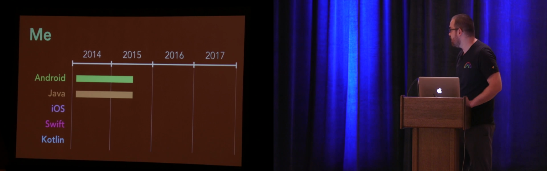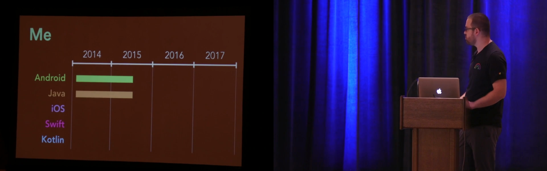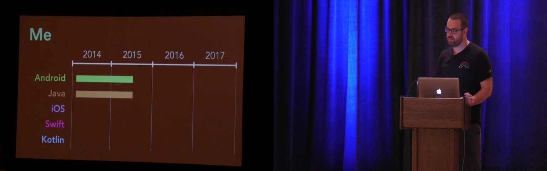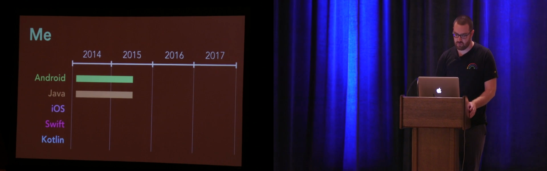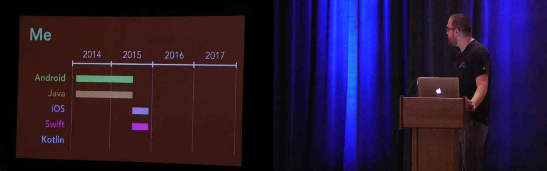So first of all, a little bit about me and why I'm here giving this talk. I've been doing Android development for about 3.5 years now. My first experience with mobile development was an Android and Java project for about 1.5 years. After that, I was given the opportunity to work on an iOS project.